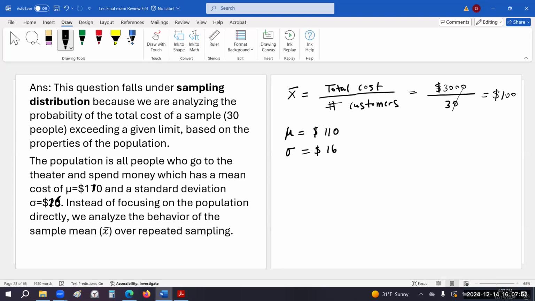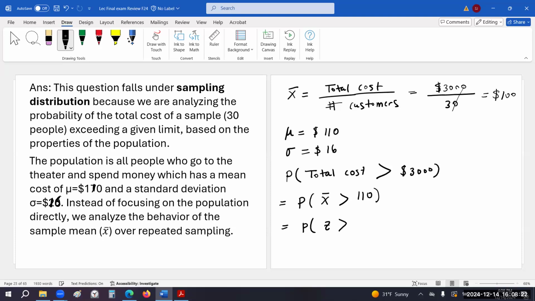Now our goal is to find what's the probability that the total cost exceeds $3,000, which is the same as what's the probability that our X bar will be bigger than $100, which is the same as what's the probability that Z is bigger than X bar minus mu over sigma over square root of n.